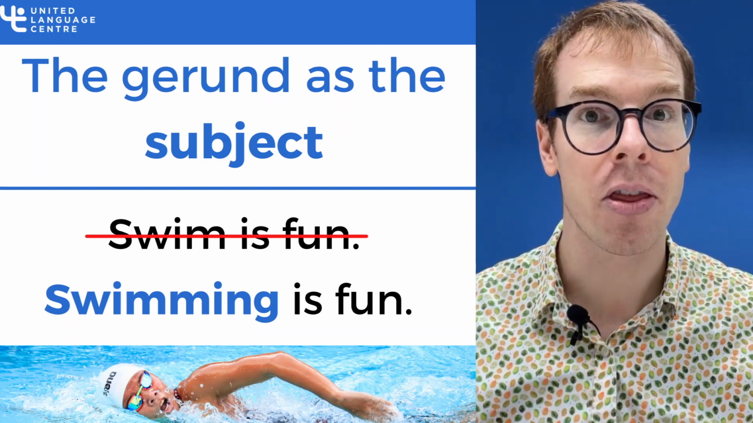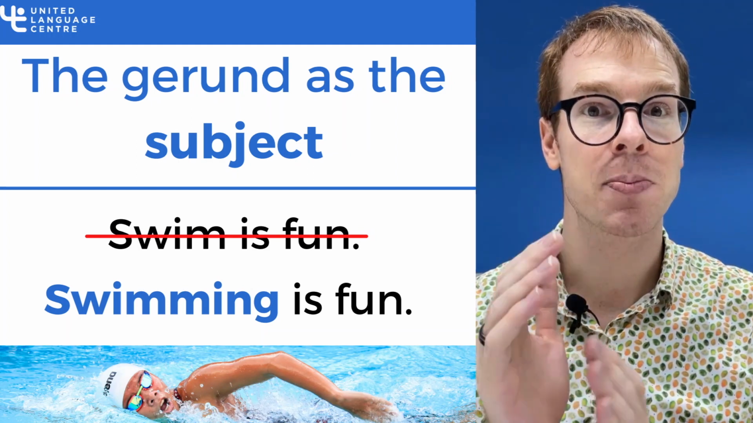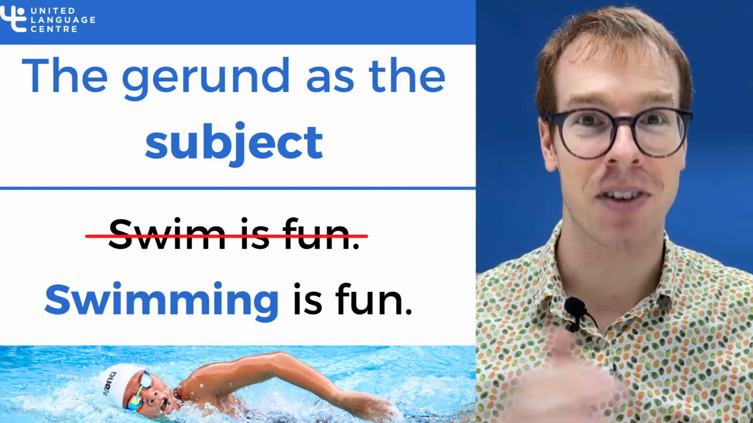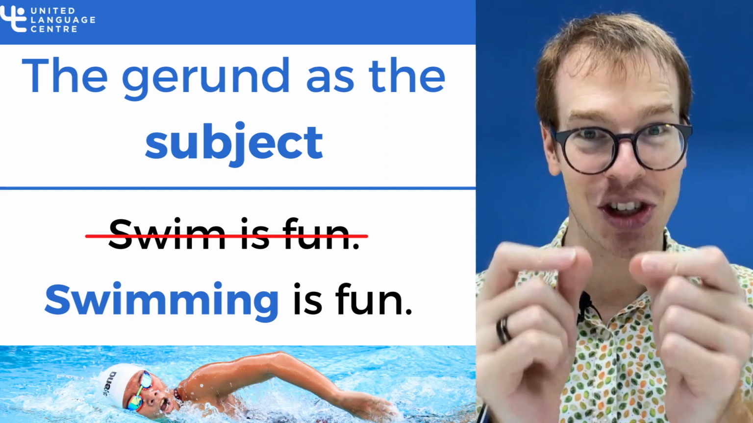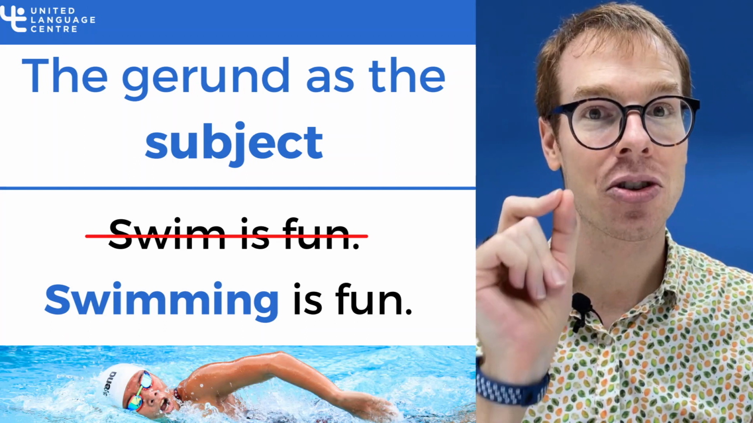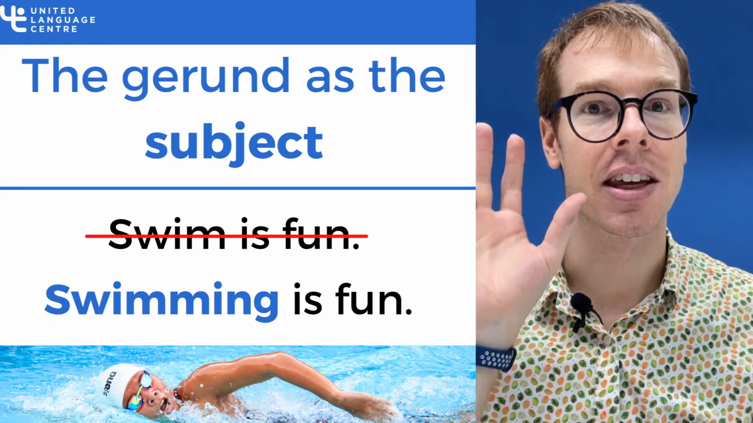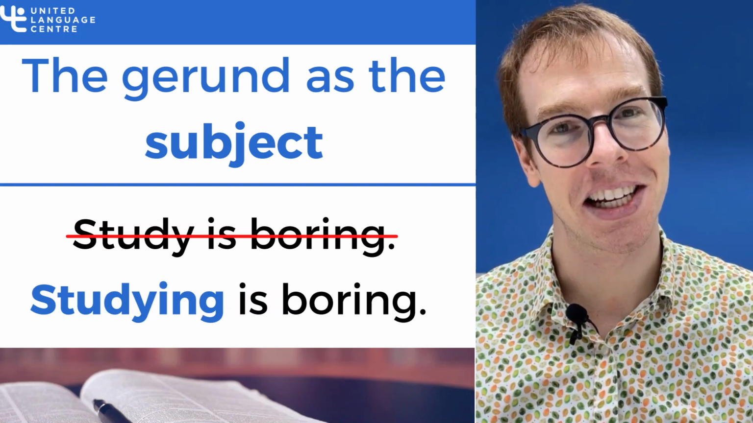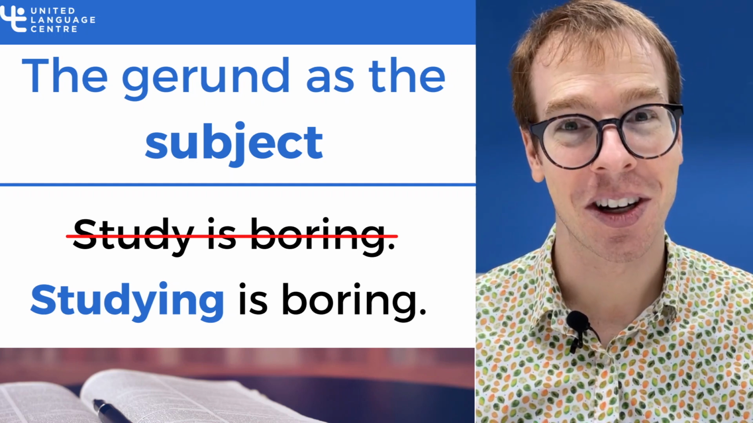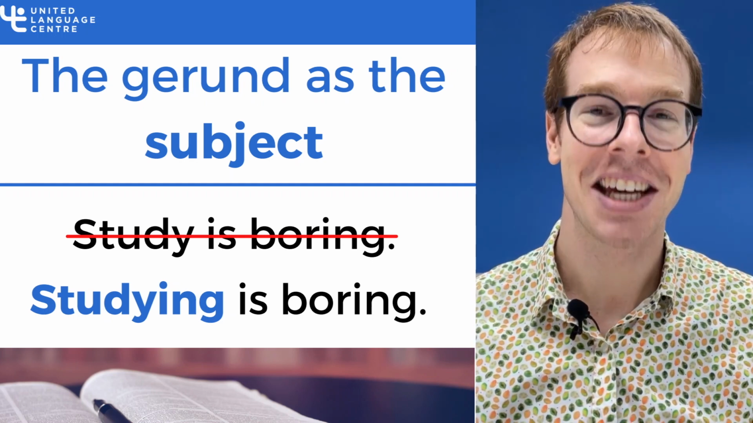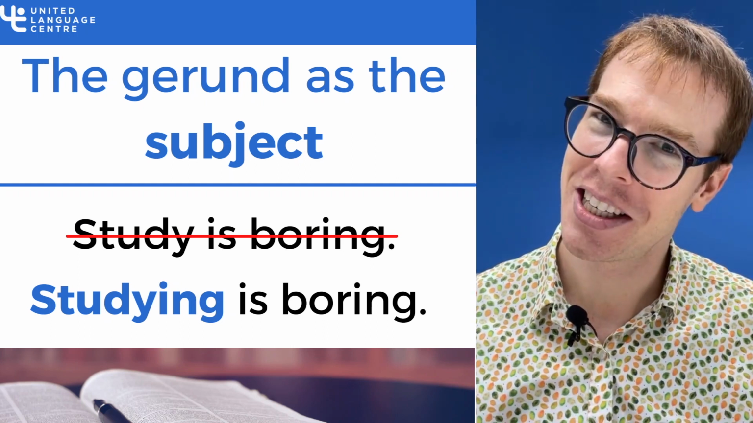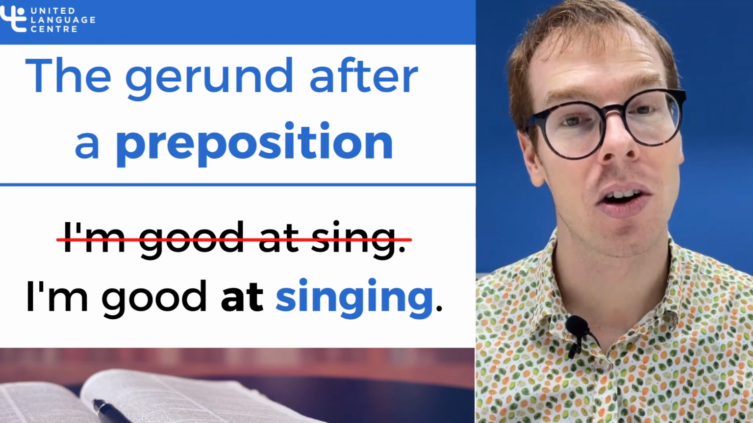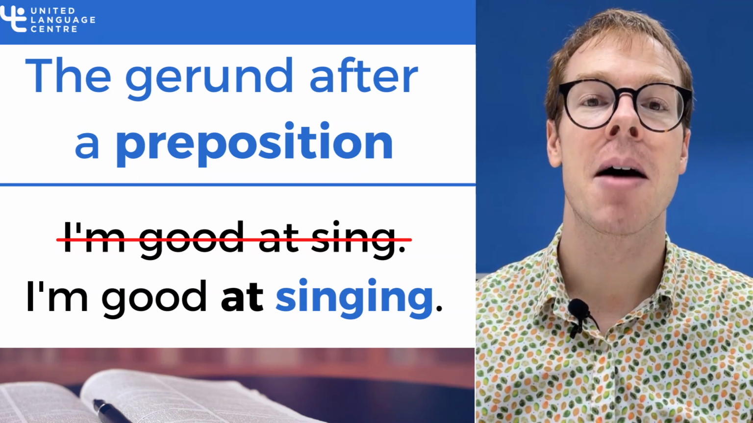You can use this for other verbs. Playing baseball is fun. Cooking Japanese food is fun. Studying English is fun. We change the verb to ing as the subject of a sentence. Okay, maybe for you, studying. We can make studying a subject of the sentence. Studying is boring. Really? Is studying boring?